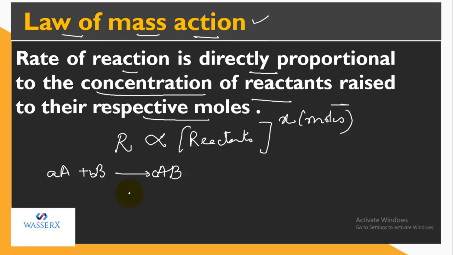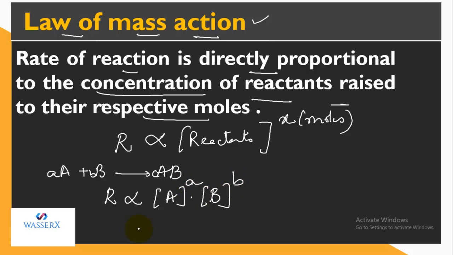So I can write the rate, how it depends on the concentration of reactants, as R is directly proportional to the concentration of A into, this is not plus, this is a multiply sign, the concentration of B, that is the other reactant. In this we are not going to write AB because AB is the product, and the rate of the reaction depends only on the concentration of reactants. This is what the law of mass action specifies, and they are raised to their respective moles.